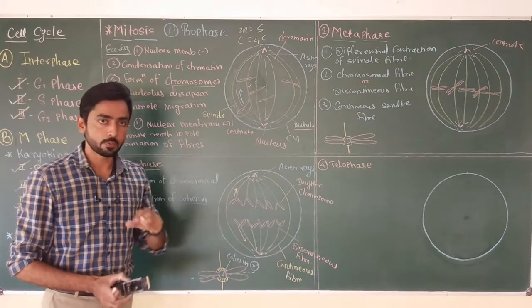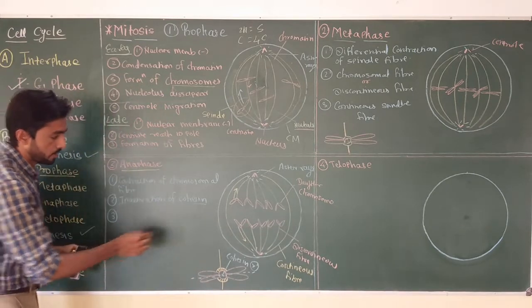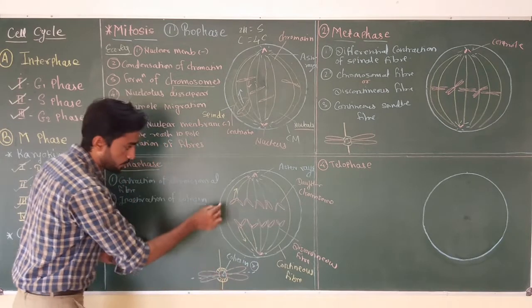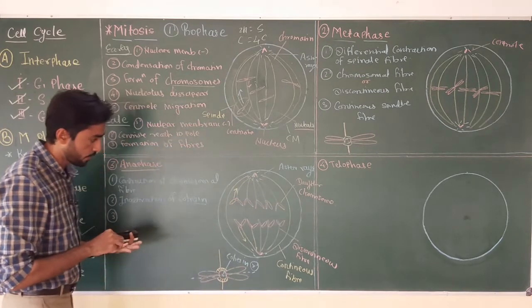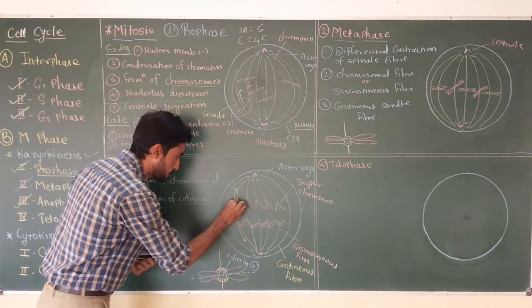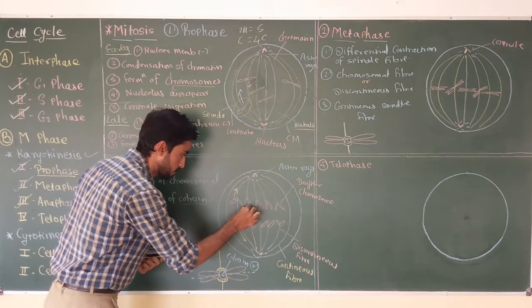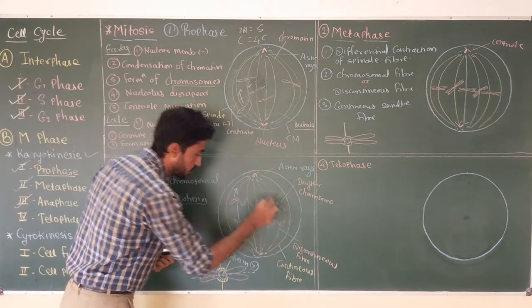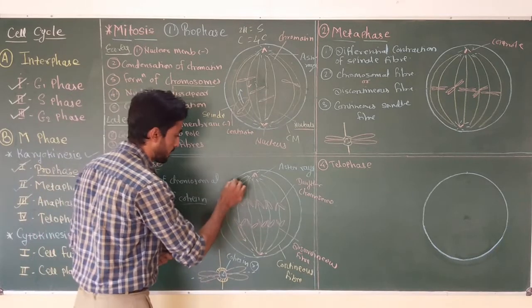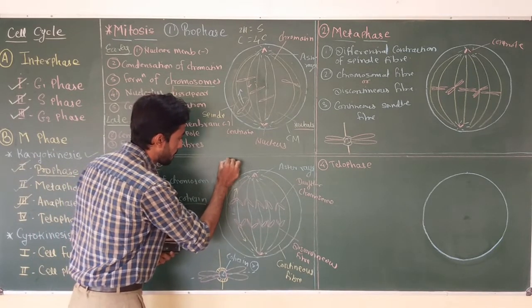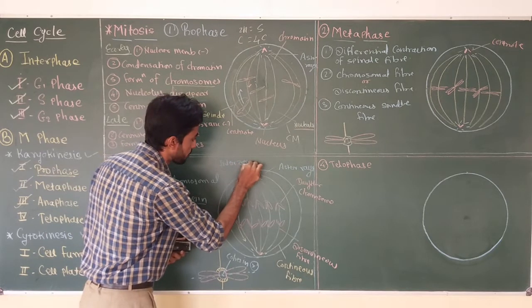Now in the late anaphase, what is going to happen? Due to splitting of the centromere, a special type of fiber is produced in between two daughter chromosomes, and this fiber is called the interzonal fiber.